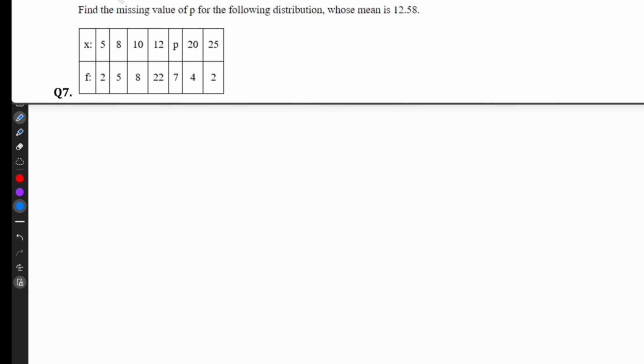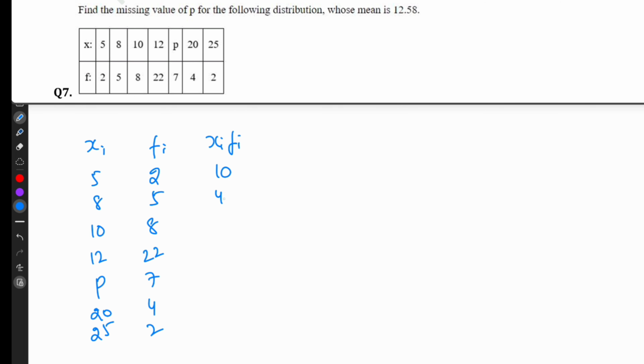Find the missing value of p for the following distribution whose mean is 12.58. x values 5, 8, 10, 12, p, 20, 25 and frequencies 2, 5, 8, 22, 7, 4, 2. So product will be 10, 40, 80, 12 into 22, 264, 7 into P, 7P, 20 into 4, 80, 25 into 2, 50. So total 50.